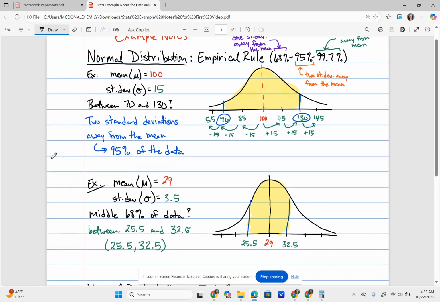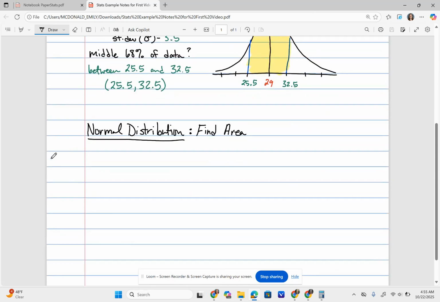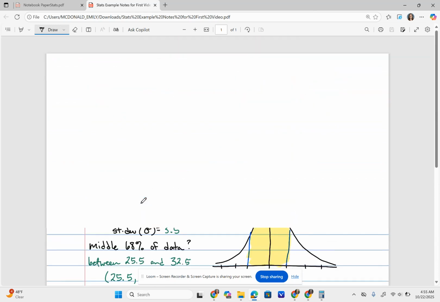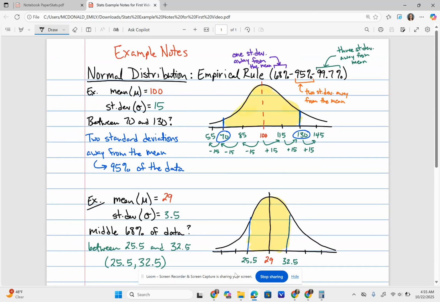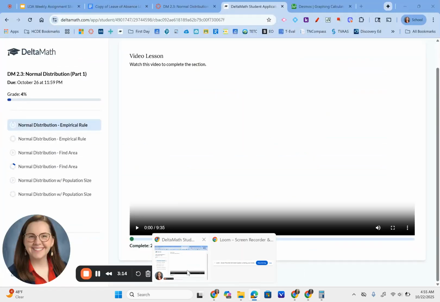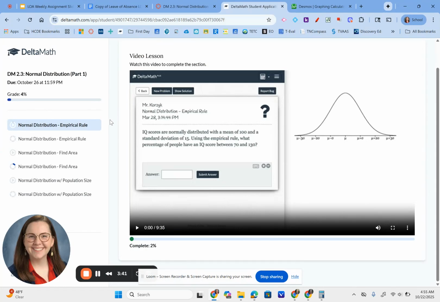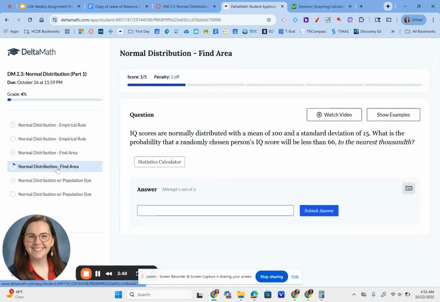So then I would do the practice problems. And then now I'm ready for the second video, and I would do my notes of normal distribution finding area for that. So I have linked this document in the announcements. If that's something where you just want to copy it down, that's fine. But you still need to go through and watch his video and go from there. One thing on the finding area, he shows in the video how to use this stats calculator that's within Delta Math, and I think that's great.